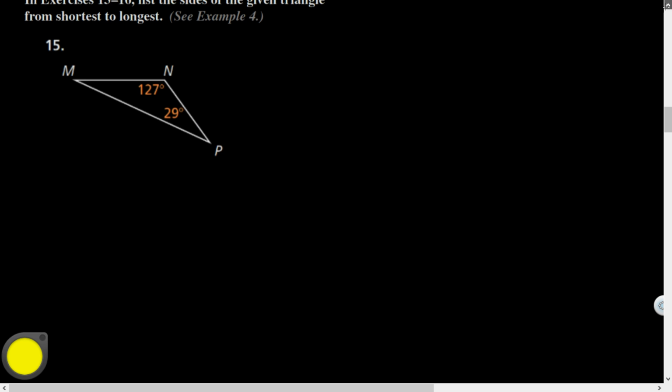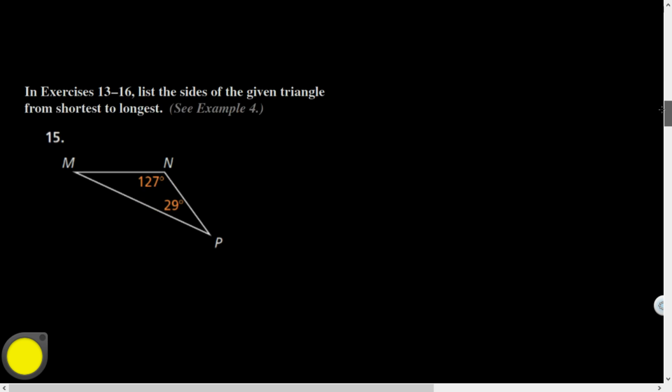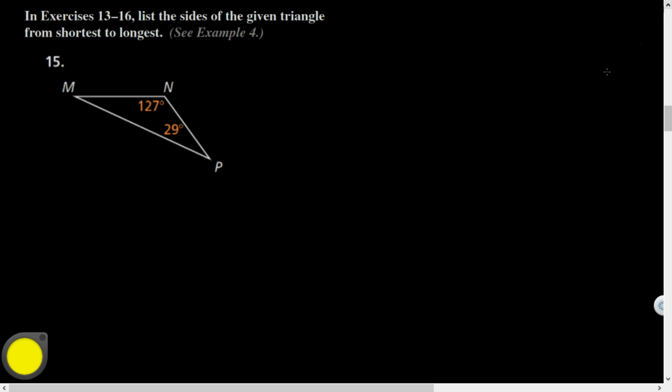Let's see, here we go. So guys, this was not that bad right here. Question 15. List the sides of the given triangle from shortest to longest. Guys, what is this other angle over here? 24. 24 is what you guys are saying? How'd you find that? I'd have x plus 140, 156, and then subtract that from both sides, you get x equals 24.